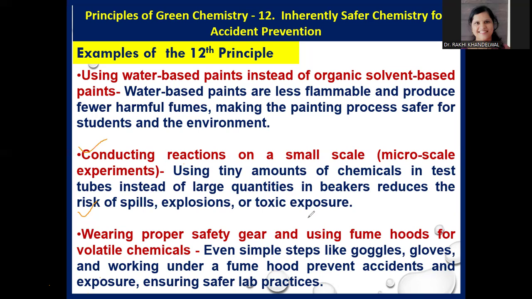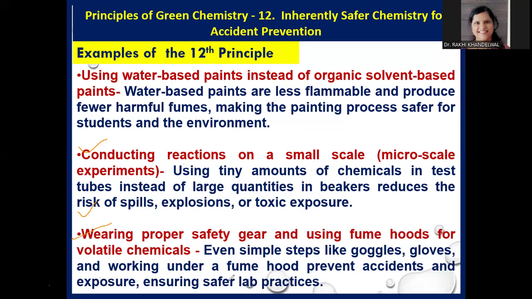After completion of the titration process, the chemical which spills out in the sink as waste is in a lesser amount. So when these chemicals are discarded in the water bodies or the drainage, they cause less pollution. Thirdly, wearing proper safety gear and using fume hoods for volatile chemicals.